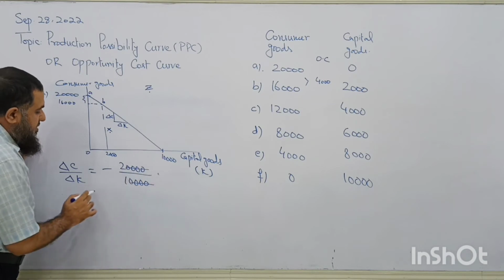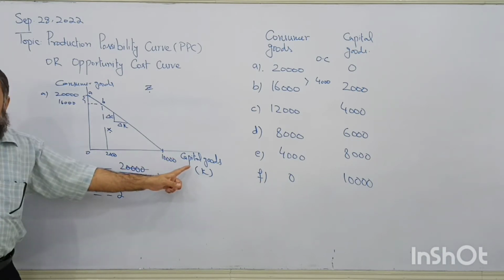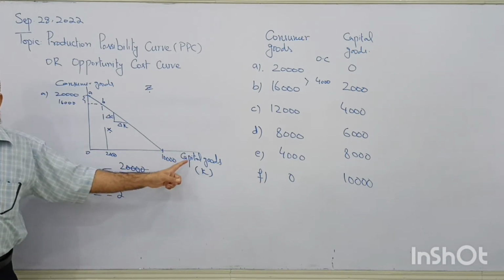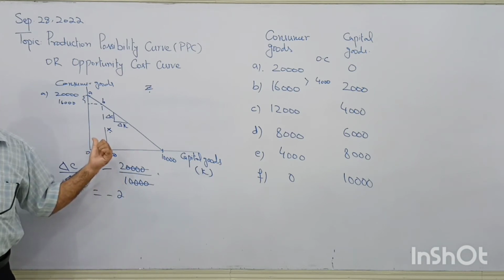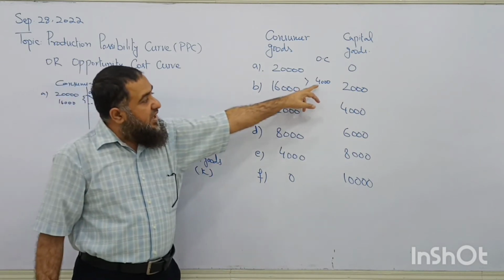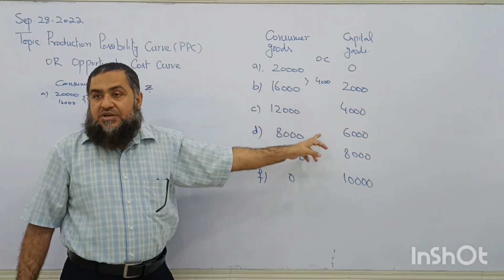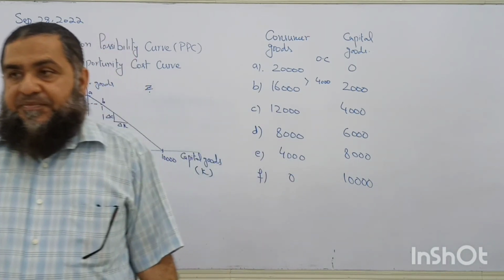What is the answer? -2. -2 means that for every extra capital good, 2 units of consumer goods will be given up. This is a constant slope. Every time we were giving up 4,000 of consumer goods to get 2,000 of capital goods.